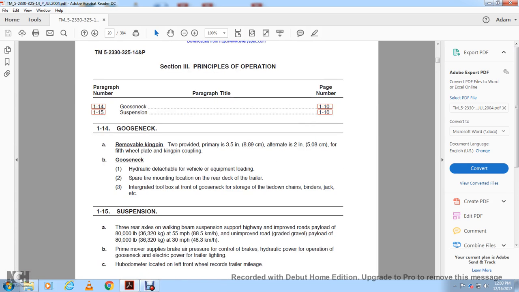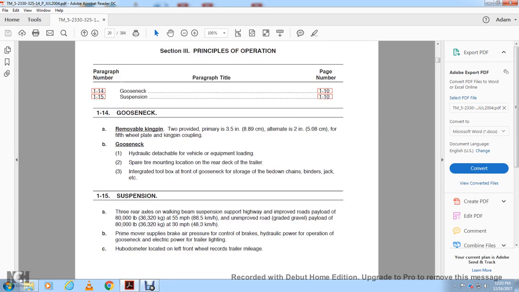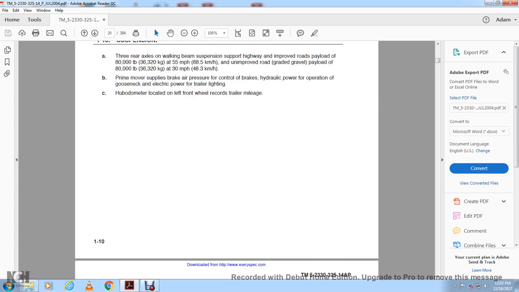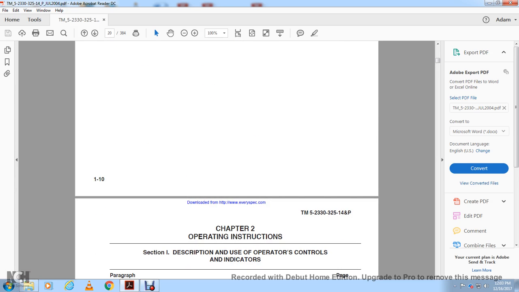115, Suspension, rear axles, walking beam suspension support. Highway improved road payload of 80,000 pounds at 55 miles an hour; unimproved road with graded gravel payload 80,000 pounds at 30 miles an hour. Primary mover supplies brake air pressure for the control brake, and hydraulic power for the operation of the gooseneck. Electrical power for the trailer lighting. The hubodometer, a motor meter located on the left of the front of the wheels, records the trailer mileage. Chapter 2, Operating Instructions.